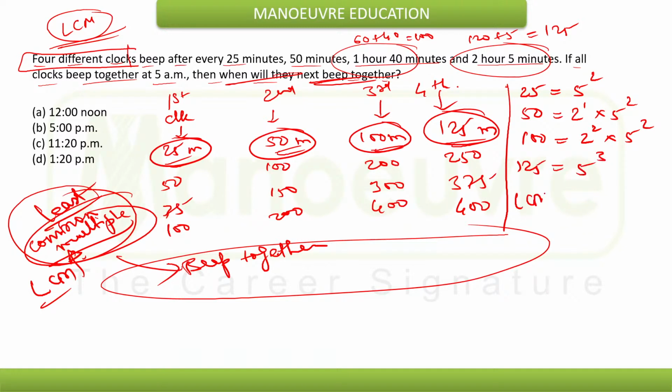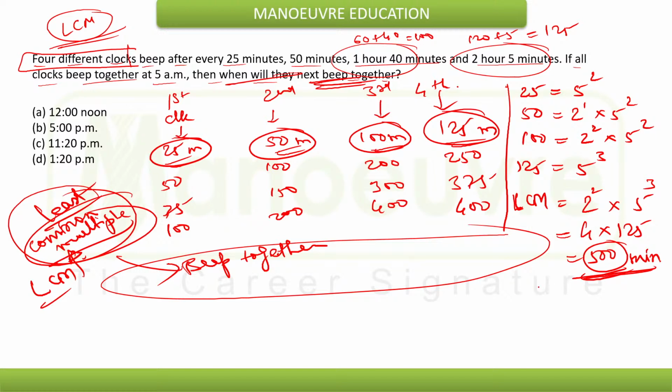Now LCM is given by putting all the factors. We have 2 and 5 at the base, and since it is LCM, we need to consider the highest power. The highest power of 2 is 2, and the highest power of 5 is 3. So the LCM will be 4 into 125, so that will be 500. So the next beep will happen together after 500 minutes.